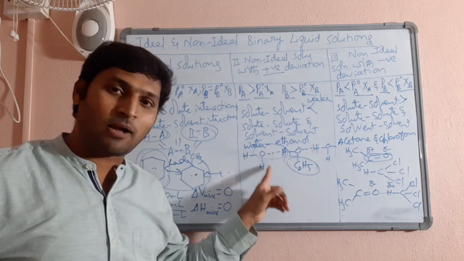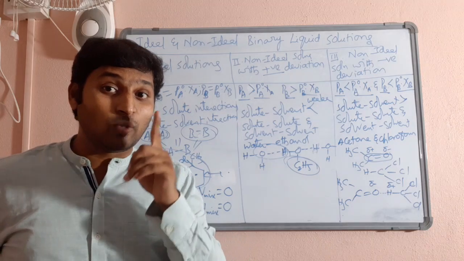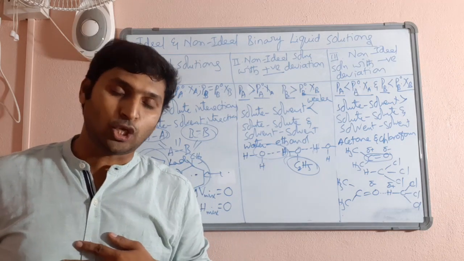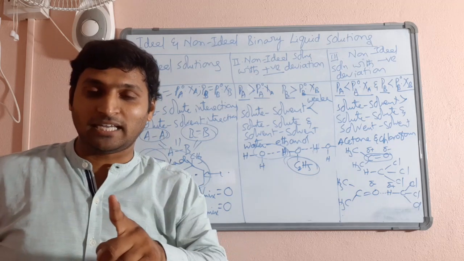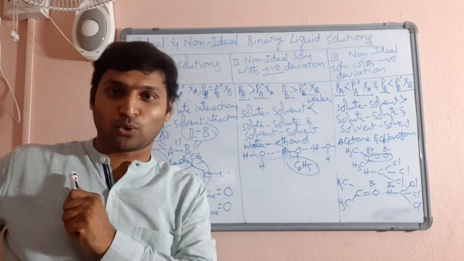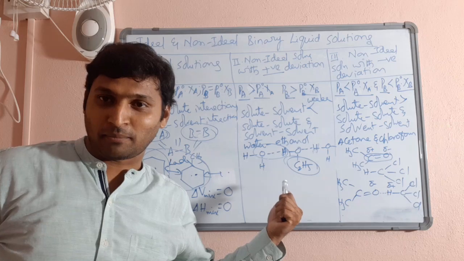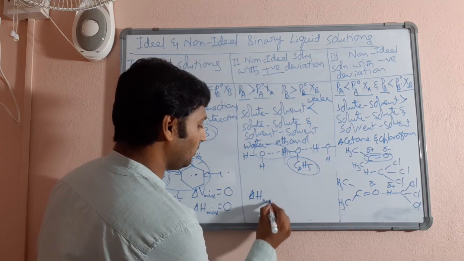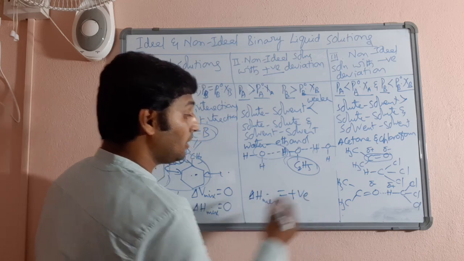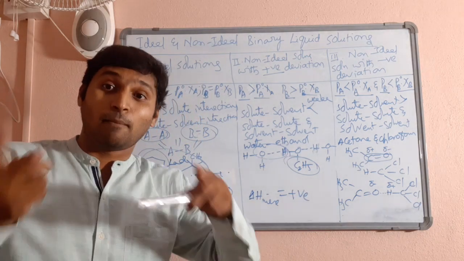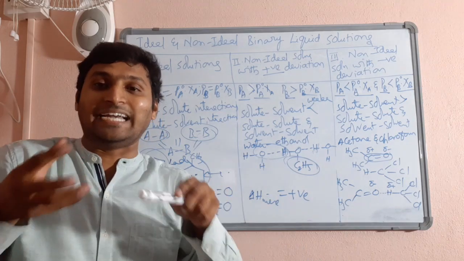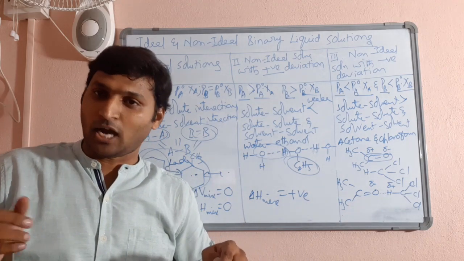Formation of the new intermolecular hydrogen bonds would have released energy, but will net absorption be greater or net release be greater? You are right. Net absorption will be greater because stronger bonds are broken. Weaker bonds are formed. So delta H mixing will be positive because there is absorption of energy, because the existing stronger bonds are broken. Stronger interactions are broken. Are you understanding?